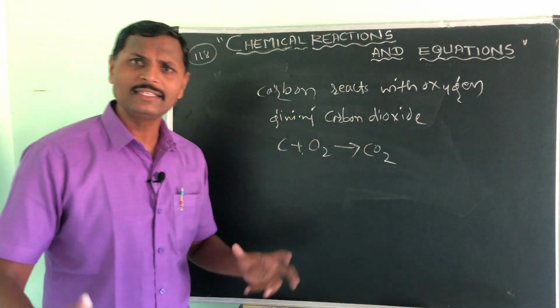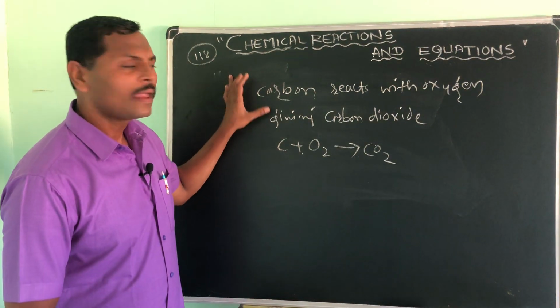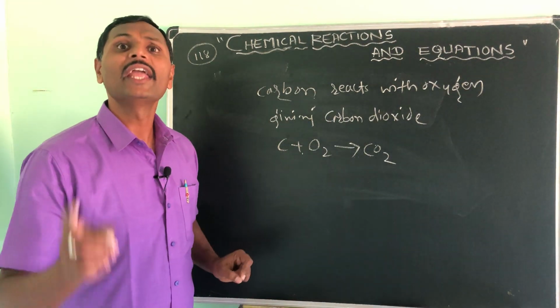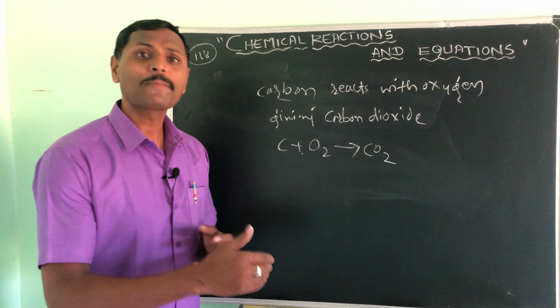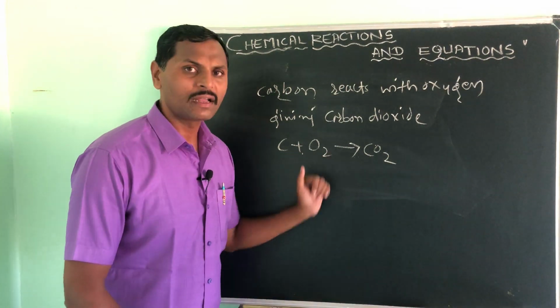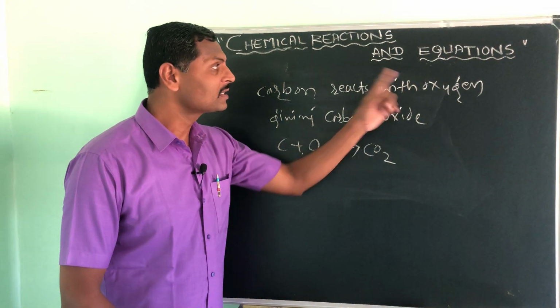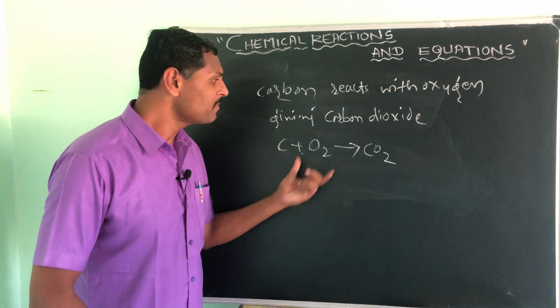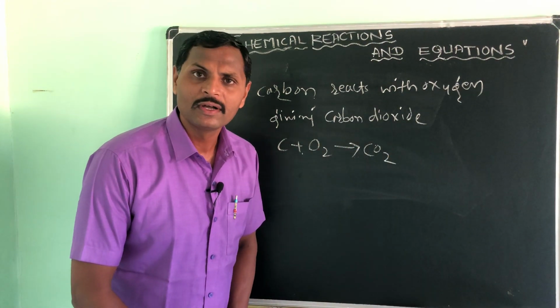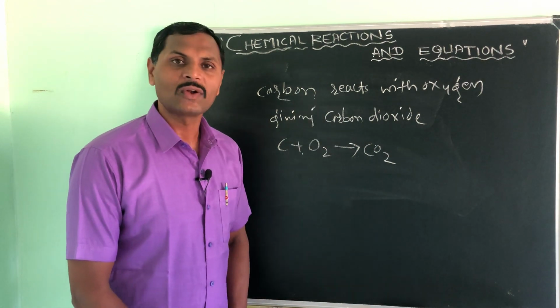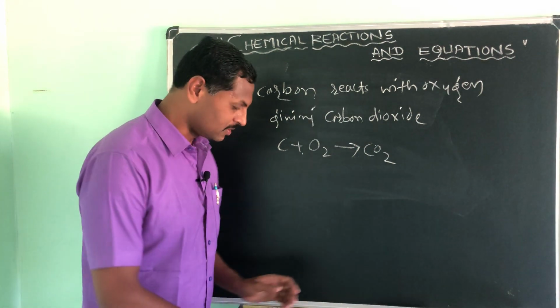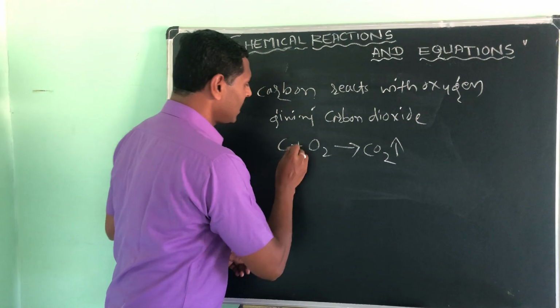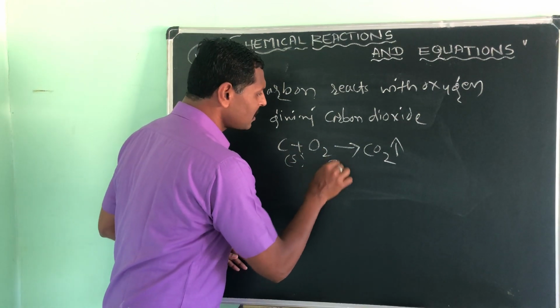Yes, of course, very easy, no? See here, if you represent a chemical reaction in a symbolic way, that is called a chemical equation. Symbolic representation or mathematical representation of a chemical reaction is called a chemical equation. See, I am doing some more things here.